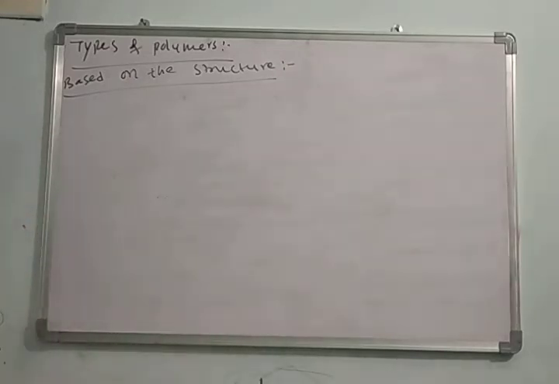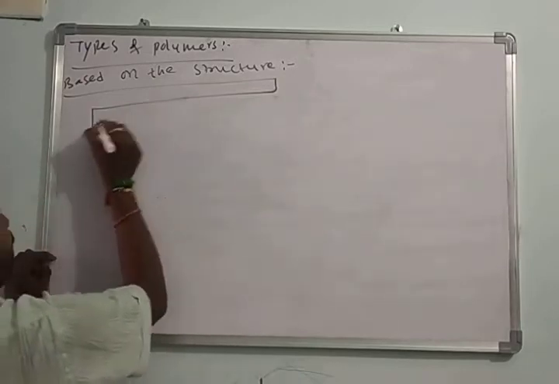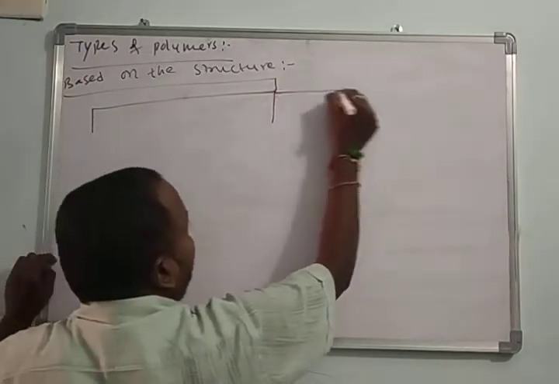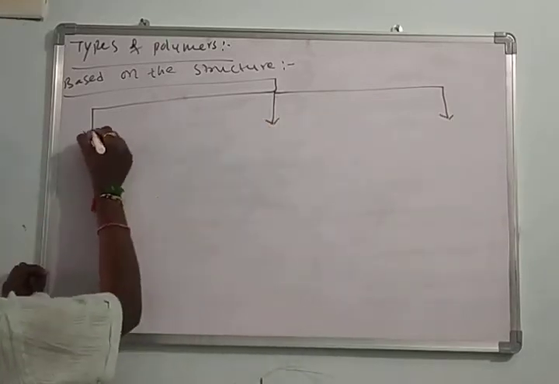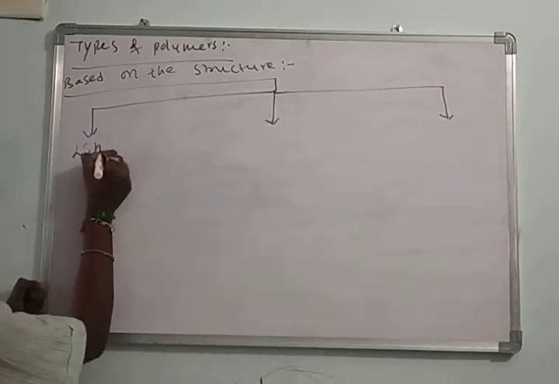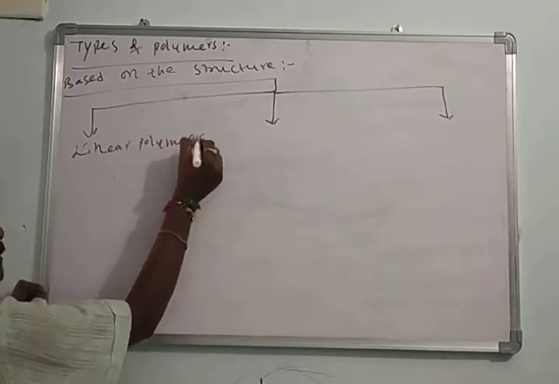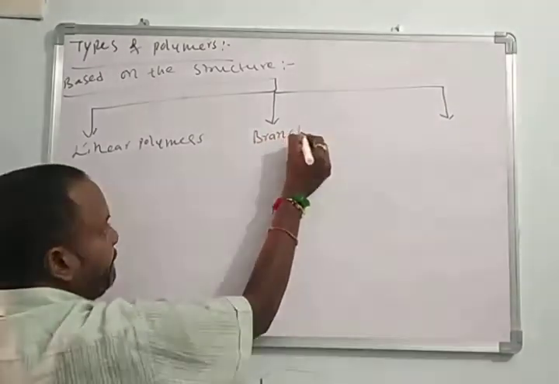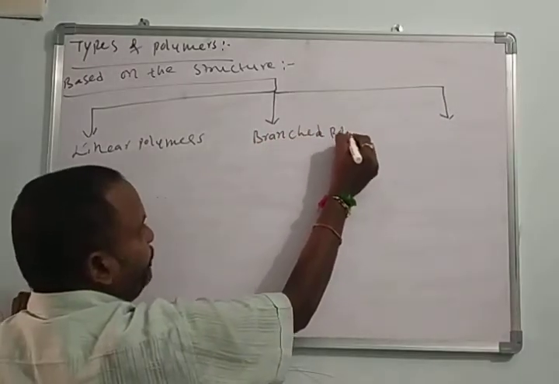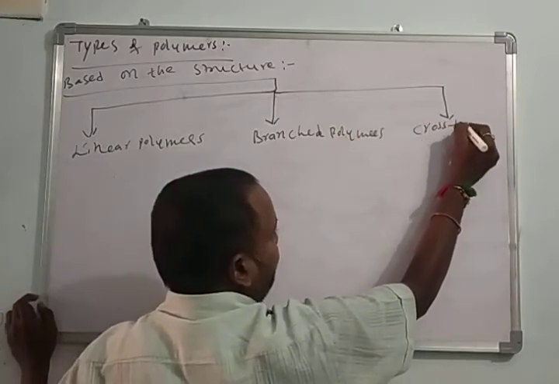Polymers are classified into three types: linear polymers, branched polymers, and cross-linked polymers.